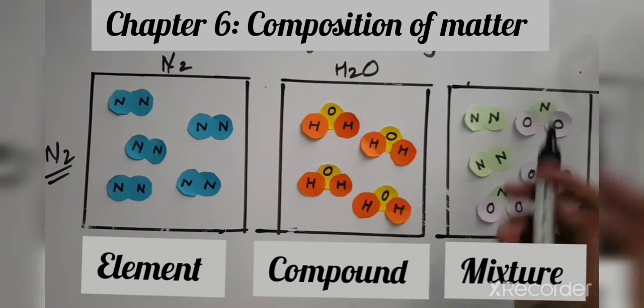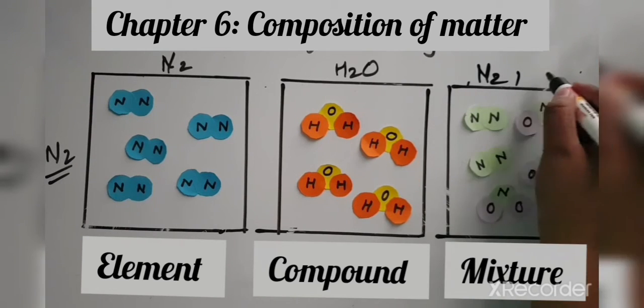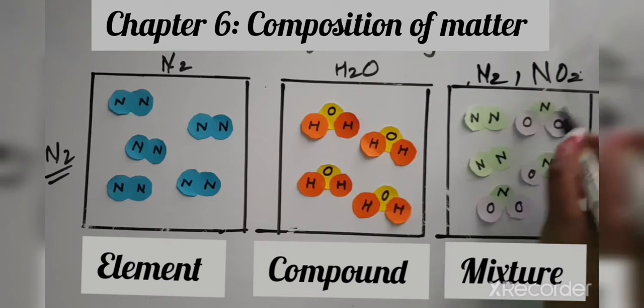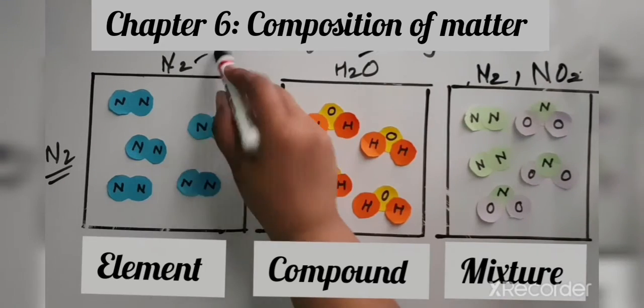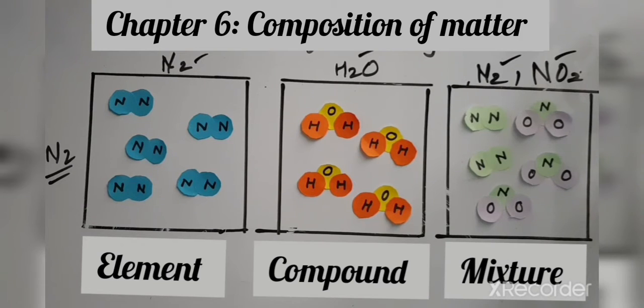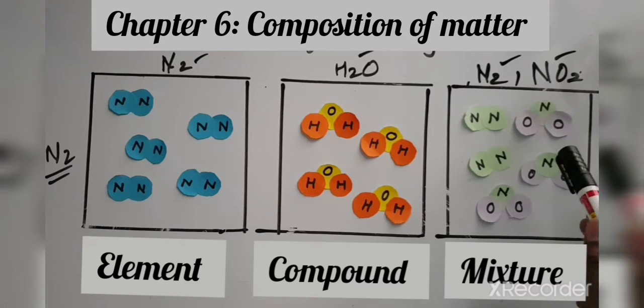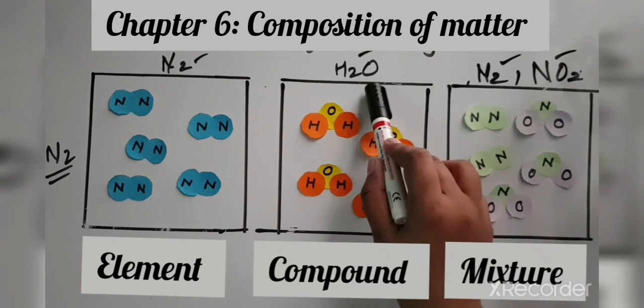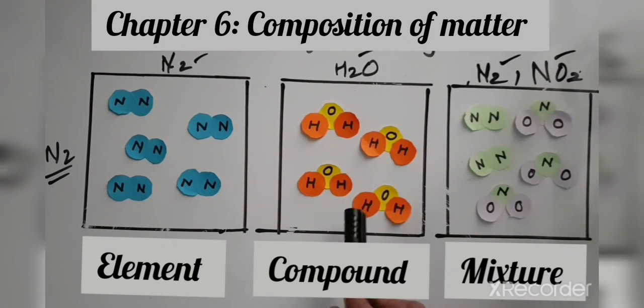Okay, here we have an element as well as a compound. This is a compound, this is an element, and here we have an element and a compound also. So that's why this is called a mixture. Here we have different types of molecules in a mixture. Here the molecules are the same, but the atoms are different. Here, molecules are the same, as well as atoms are the same. So this is an example of an element. This one is the compound and this is a mixture.